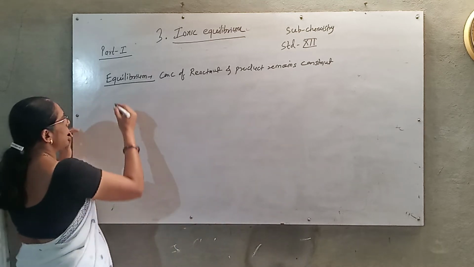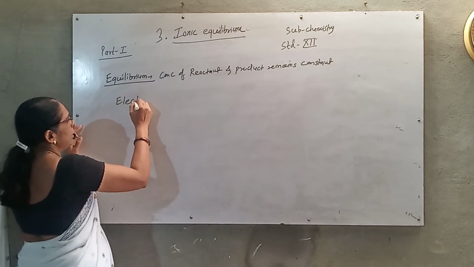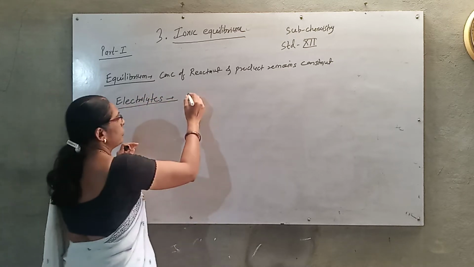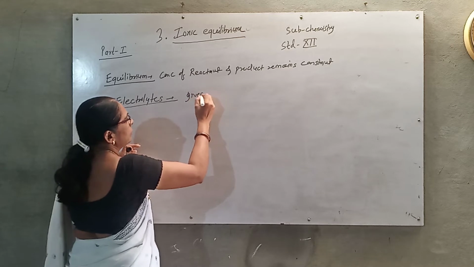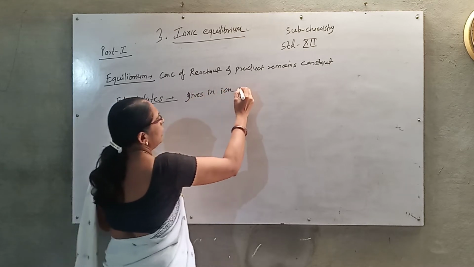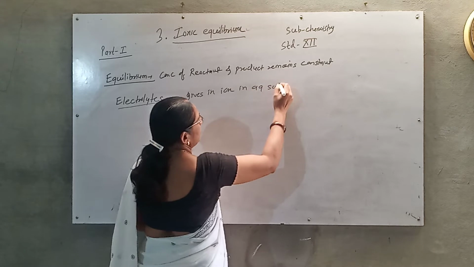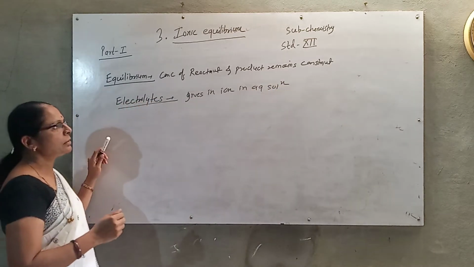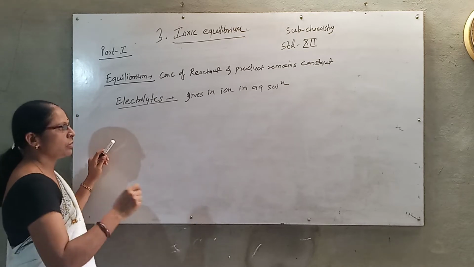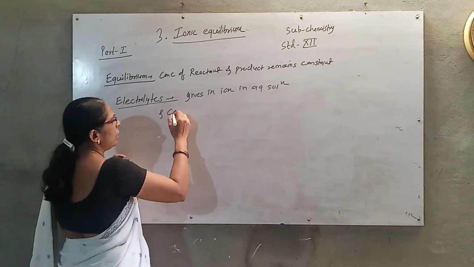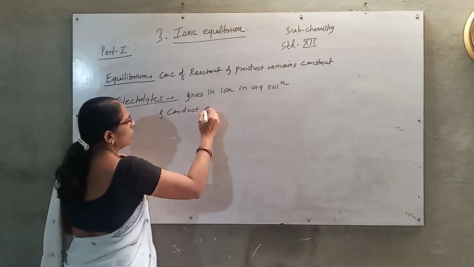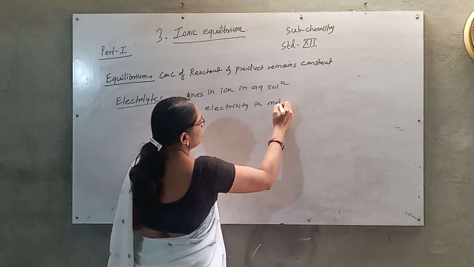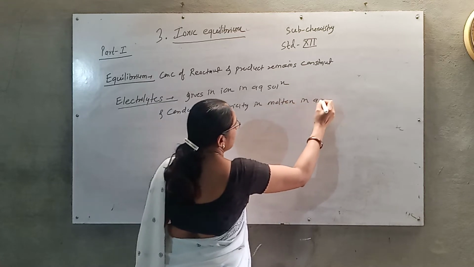Electrolytes are substances which give ions in aqueous solution. Electrolytes are the substances which give ions when dissolved in water, and conduct electricity in molten or aqueous state.